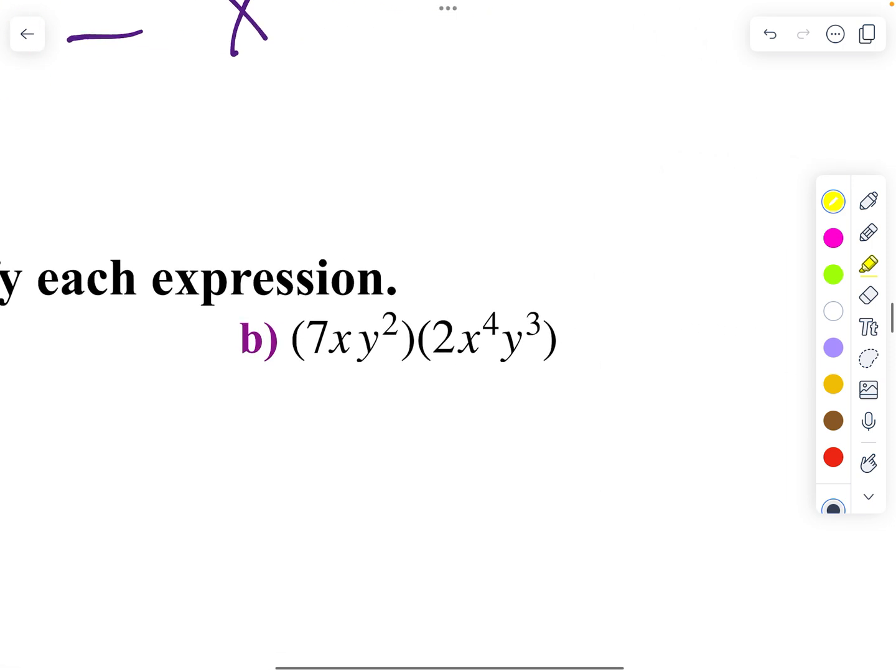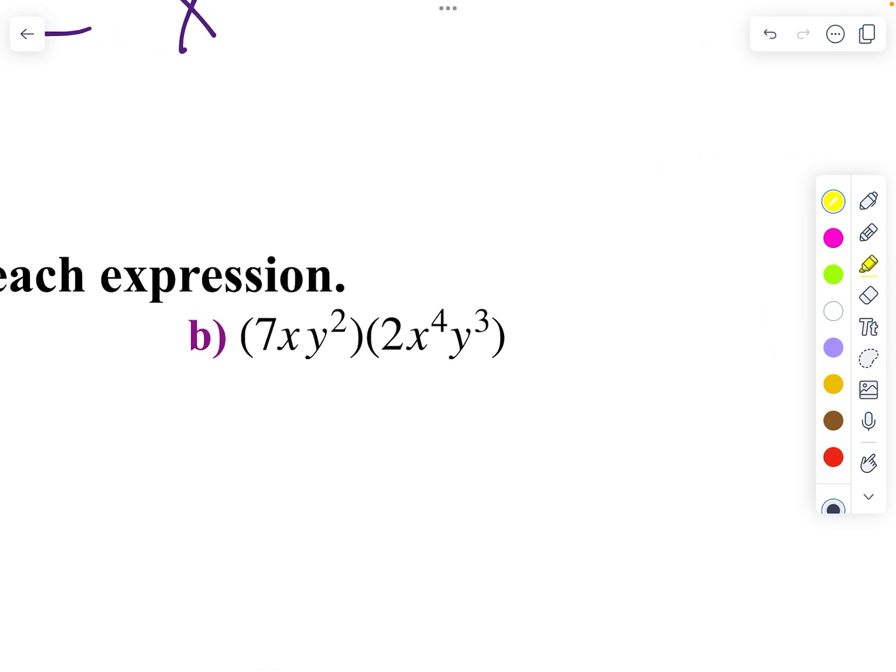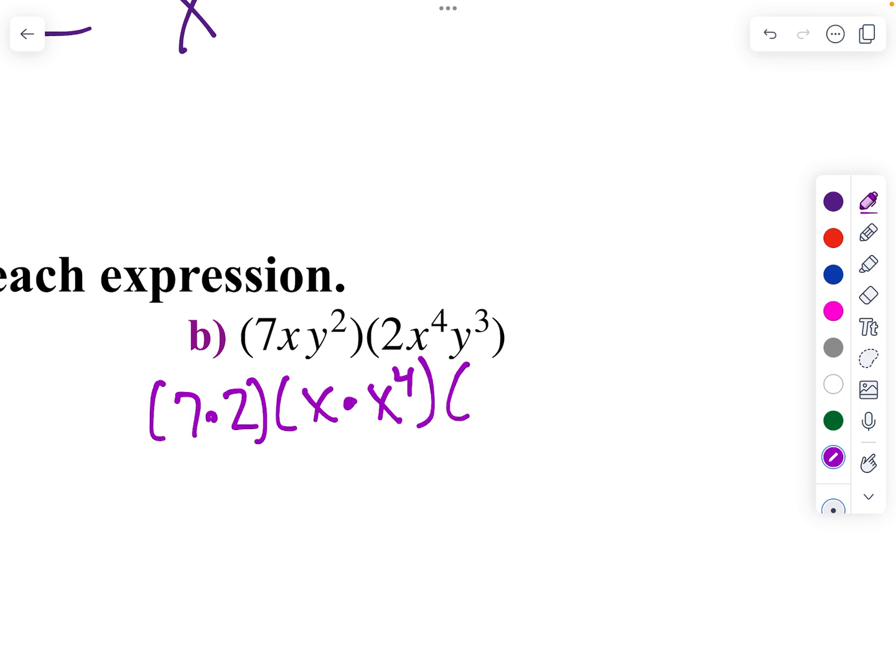We can do the same thing on letter B. I've got 3 things, so I'm just going to reorganize this. I put my numbers together, 7 times 2. I'll put my x's together, x times x to the 4th. I'll put my y's together, y squared times y cubed, because my rule doesn't work unless the bases are the same. 7 times 2 is 14.